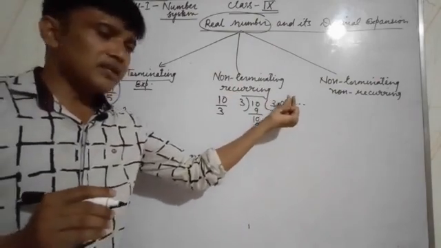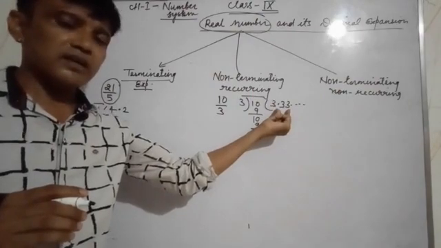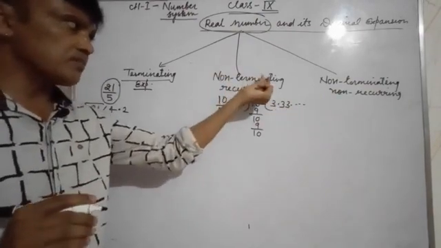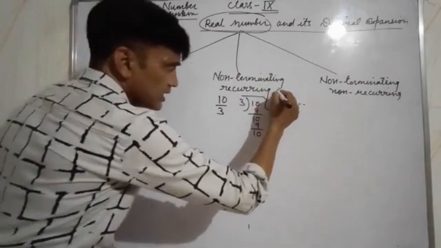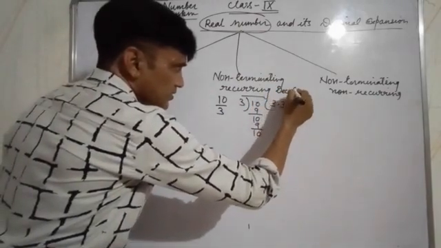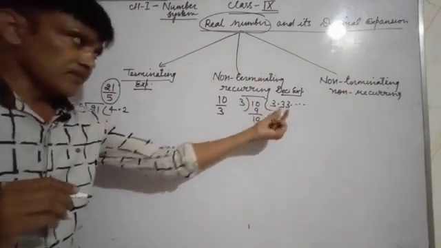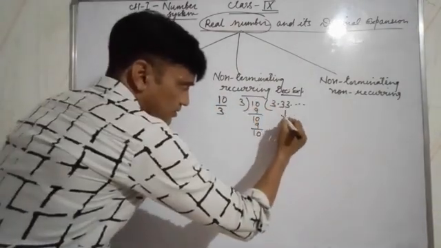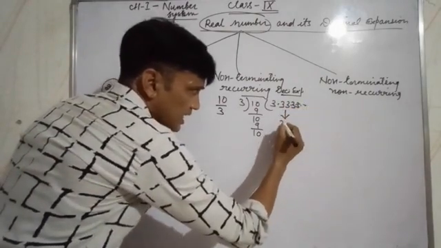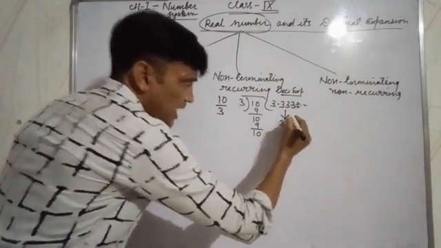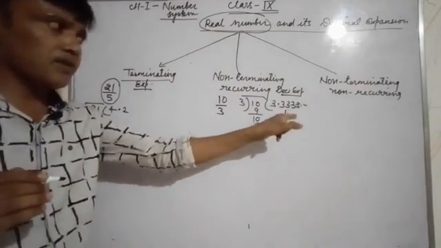This type of decimal is called a non-terminating recurring decimal expansion. When you write this repeating quotient, you will write 3.3 bar. Put a bar for repetition, put the bar on any digit for repetition.